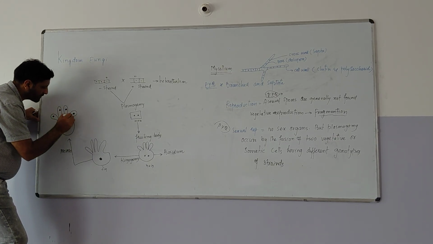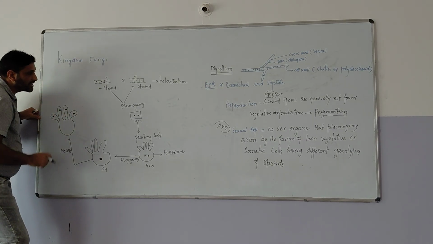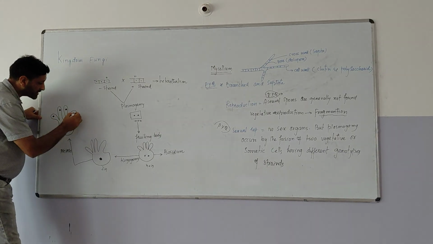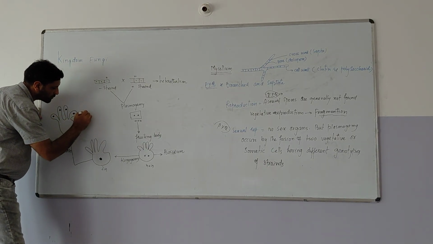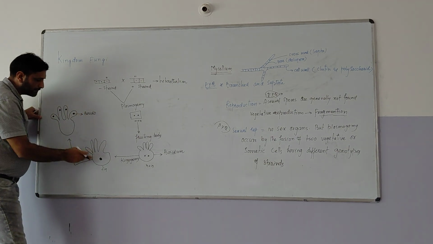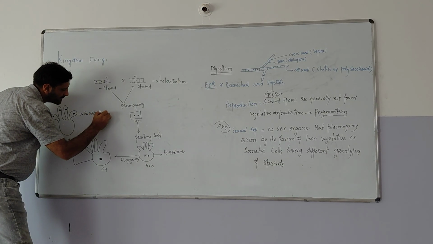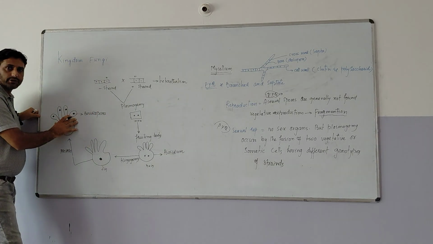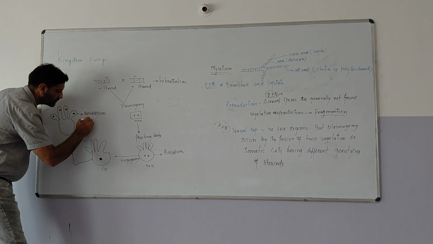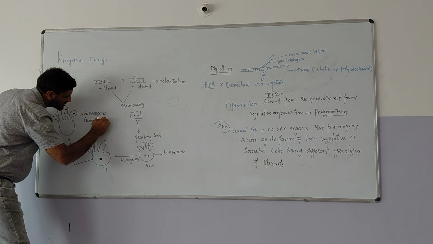So this is a club fungi. These 4 spores are clubbed, so that is why it is known as club fungi. These are the 4 spores. These spores are known as basidiospores as they are produced in the basidium. So that's why this is called basidiospores, and these basidiospores are produced outside the cell. We can say these basidiospores are produced exogenously. So these are exogenous spores.